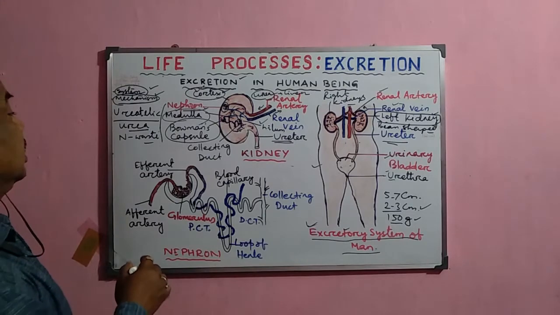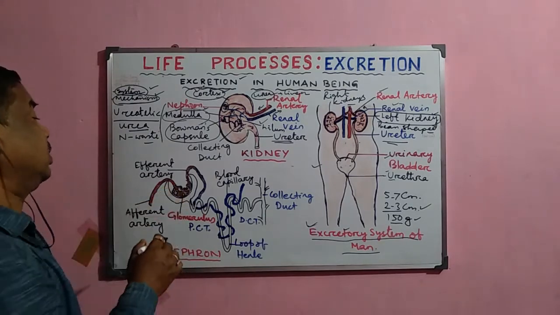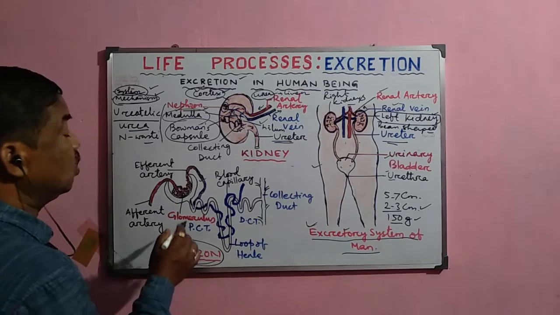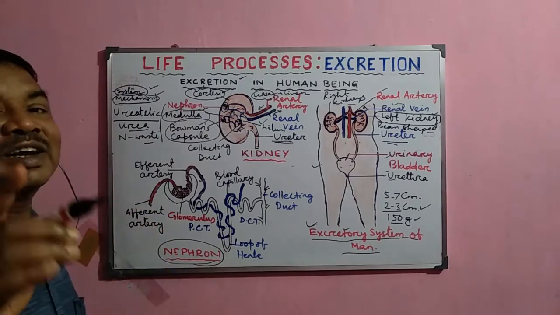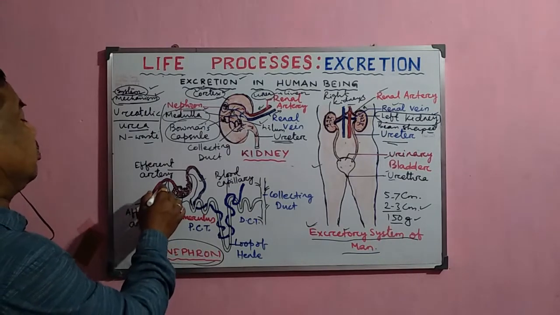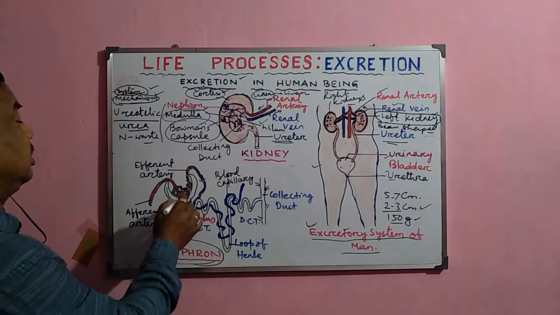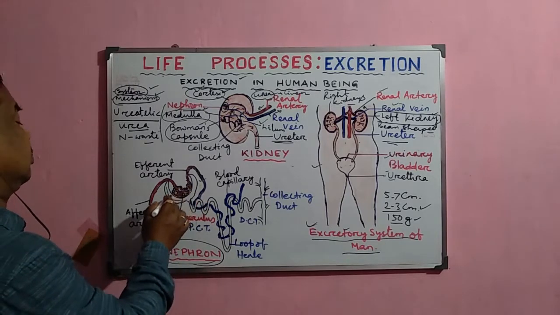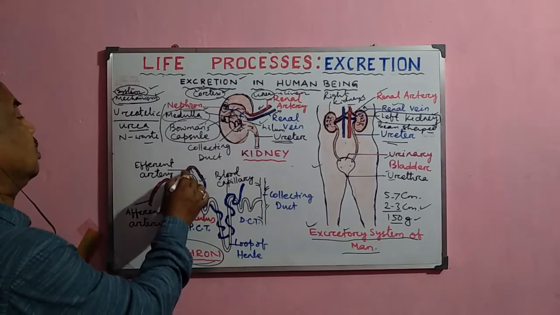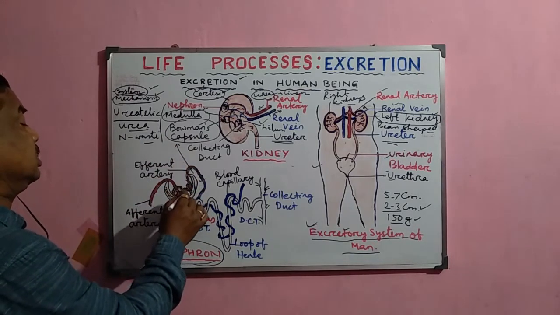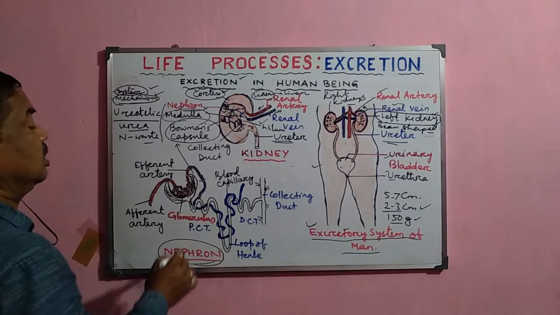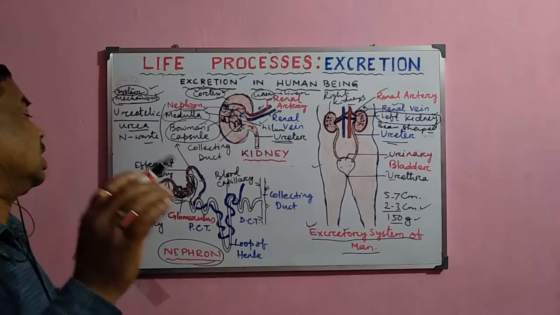Now after that the most important structure, that is the unit of filtration or unit of excretion. The unit of excretion is called the nephron. Now what is a nephron and how does it help in the filtration of the blood and remove the waste product from the body? Now this is the first part of the nephron, and this first part is called the Bowman's capsule. This capsule, the cup-like structure, look at here, this cup-like structure is called the Bowman's capsule. It has a membrane, there is the endothelium, and this is the thin membrane where the filtration occurs from the blood capillary.